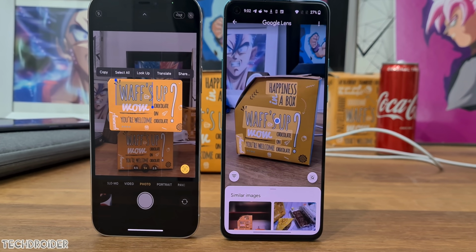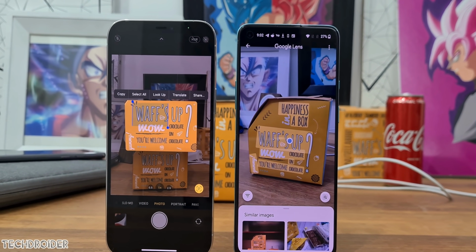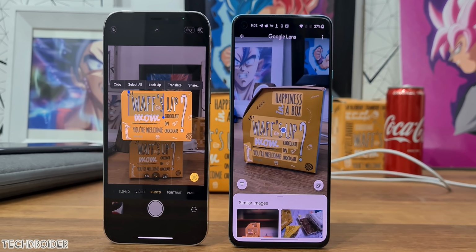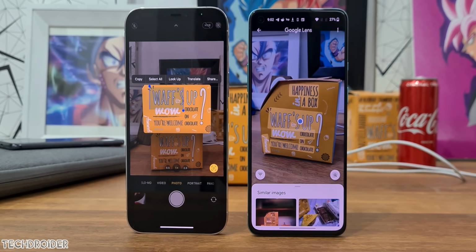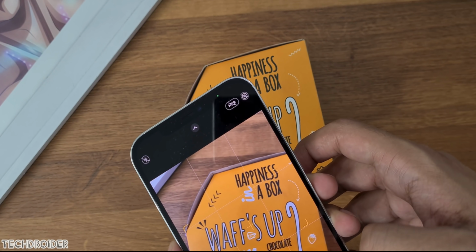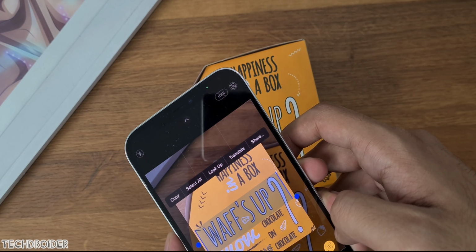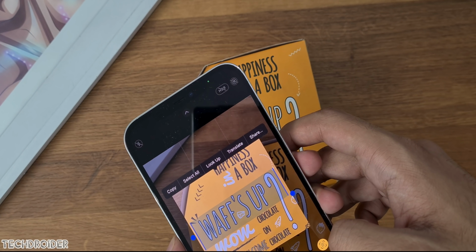Now comes the main feature which Apple took from Android, and here it is, Live Text, which is, you can say, a small part of Google Lens. Google Lens can also let you search for that image and at the same time select text. Live Text in iOS can let you copy any text and also translate at the same time. So a nice feature, but it is a ripoff from Google Lens.